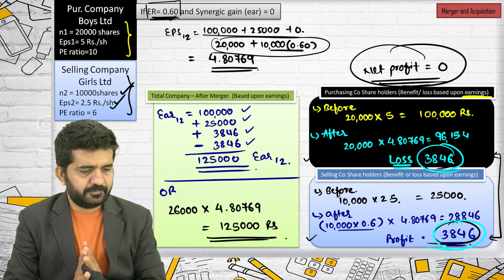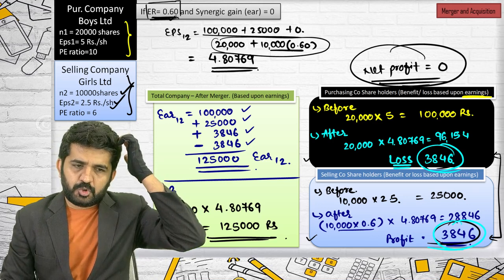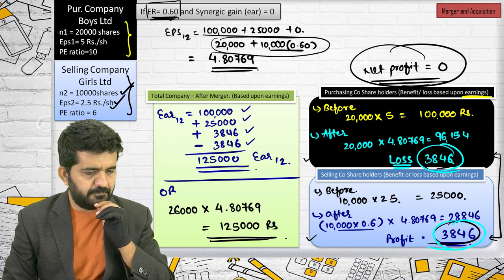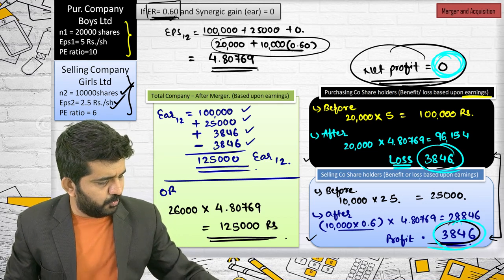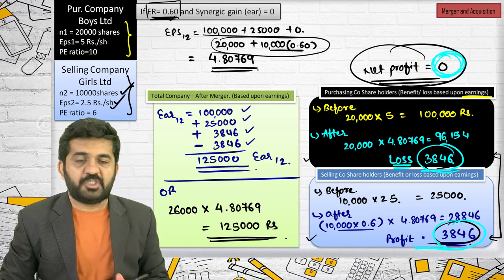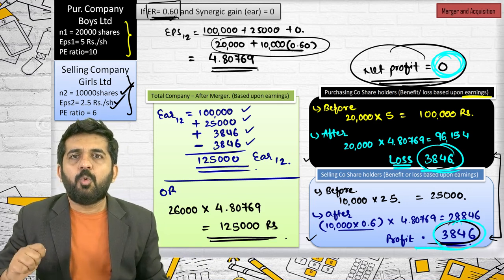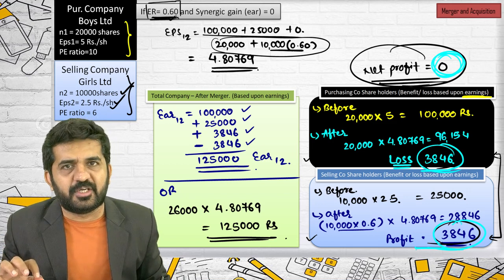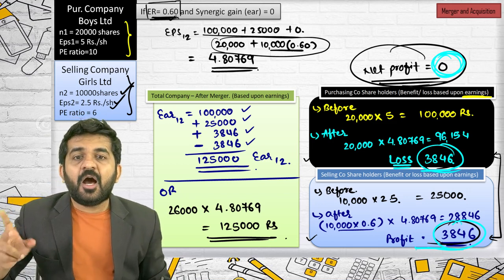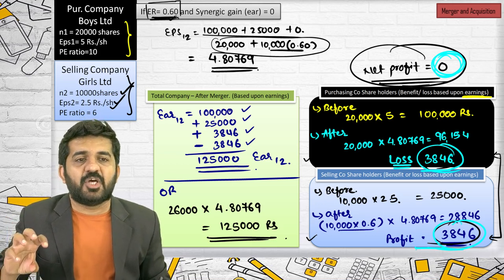Sir, because the shares of company shareholders are the same, na sir? No, it is not a correct answer. Any student? See, my question is not 3846. My question is why the net is 0. If you net out this loss and profit, it is 0. Why? There is no synergic gain. Exactly. The reason is synergic gain. Try to concentrate. If you are talking only about earnings, what benefit a shareholder gets is a synergic gain. How it is distributed is a different thing, but the net benefit which people get is the synergic gain.